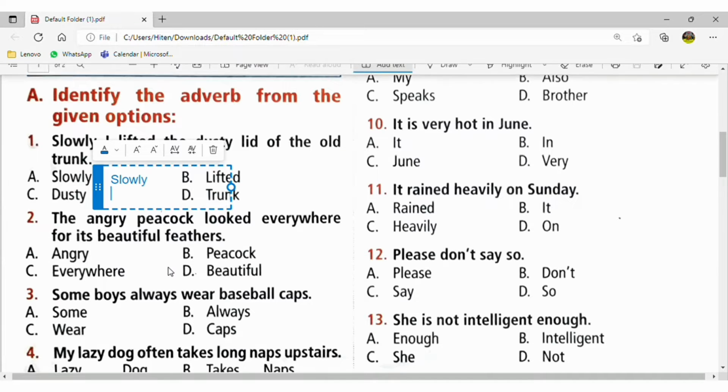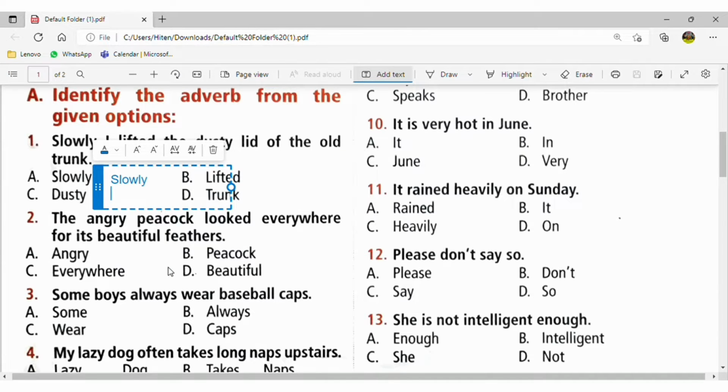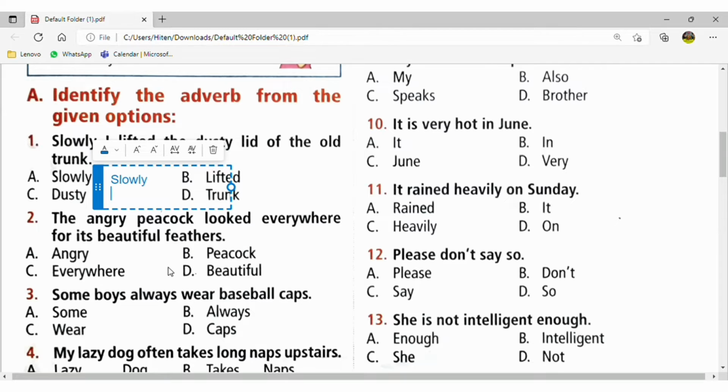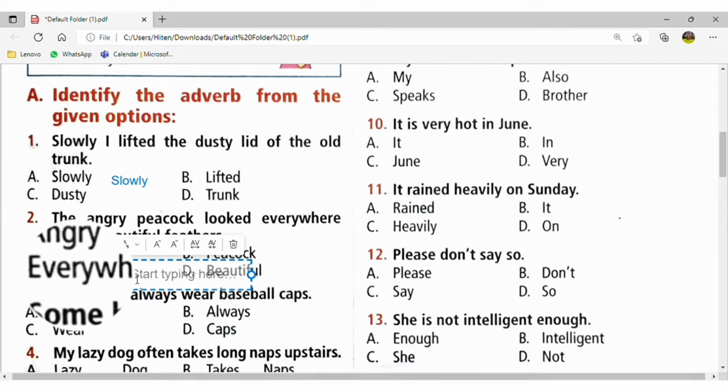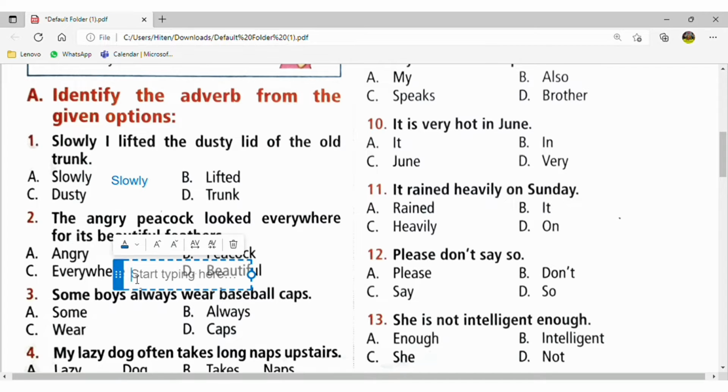The second question is, angry peacock looked everywhere for its beautiful feathers. So what will be the answer? Answer will be everywhere. It has been used the adverb of the place where he looked everywhere. That means this question is showing that angry peacock is looking, but where he is looking everywhere. So this will be added to the verb looked.